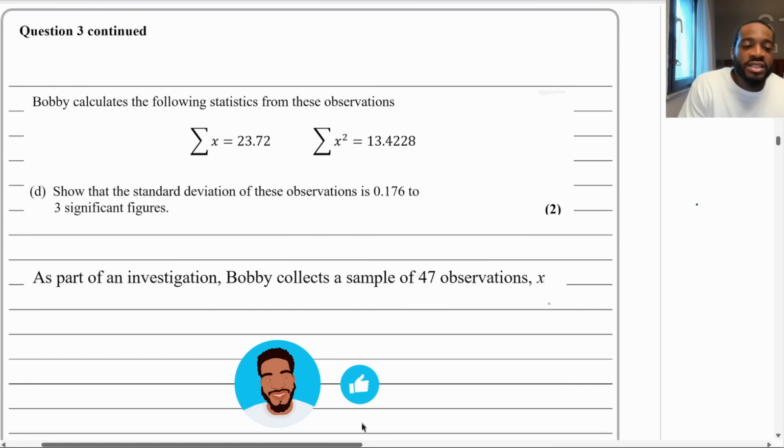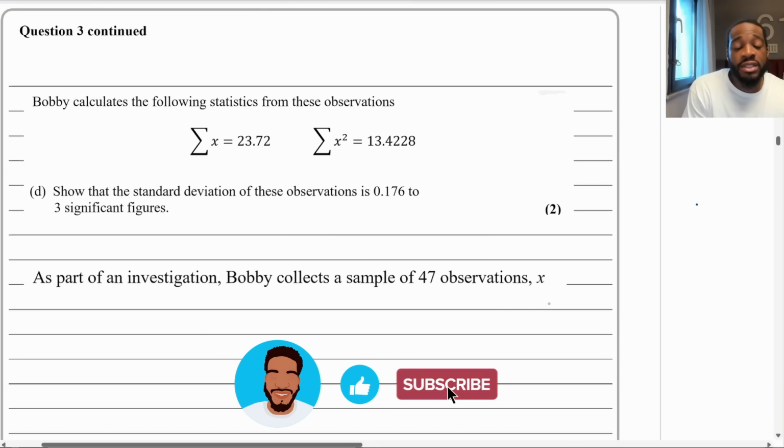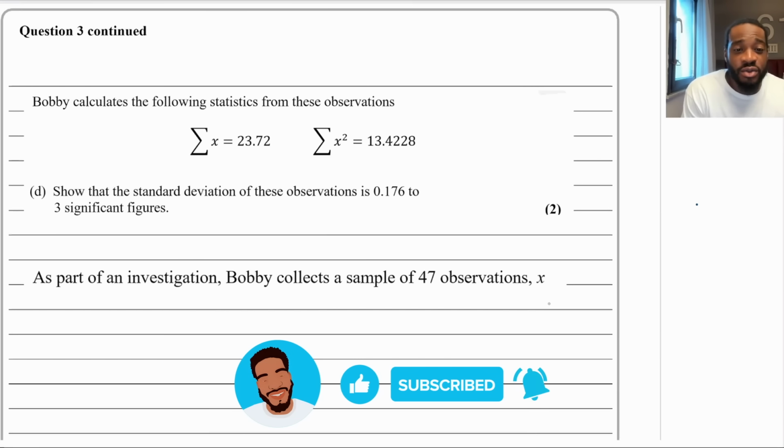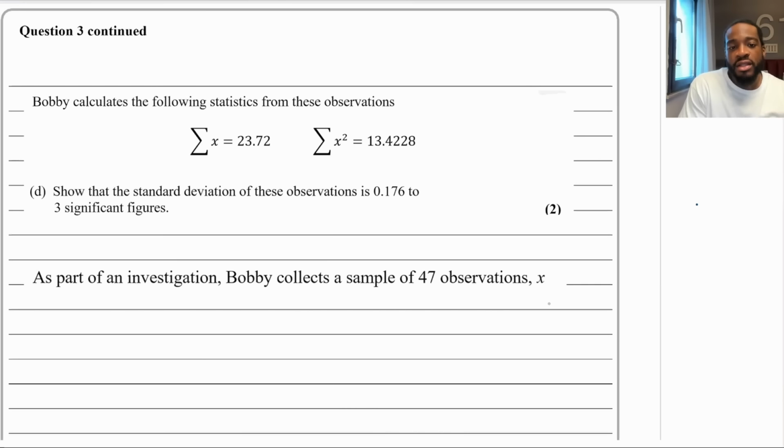All right. So part D says, Bobby calculates the statistics from these observations. The sum of X is equal to 23.72. The sum of X squared is equal to 13.4228. Part D says, show that the standard deviation of these observations is 0.176 to 3 significant figures, for 2 marks. So I've just got the first line, right? Just so we know the number of observations that we're dealing with, okay?